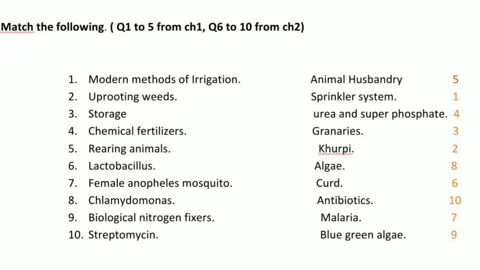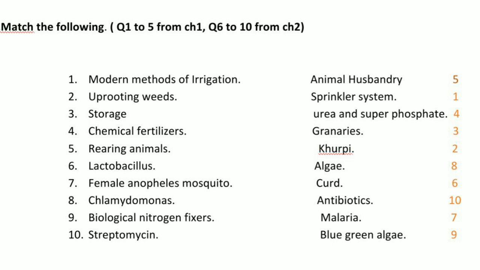Modern methods of irrigation. We know that some modern methods of irrigation are the sprinkler system and drip irrigation. Let us see whether the answer is there on the right side or not. So the second one in the answer column, sprinkler system, is the right answer for modern methods of irrigation.